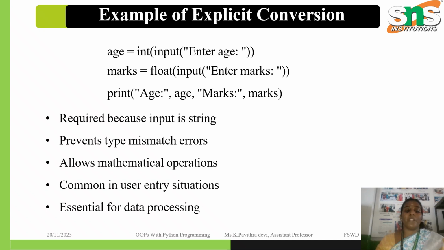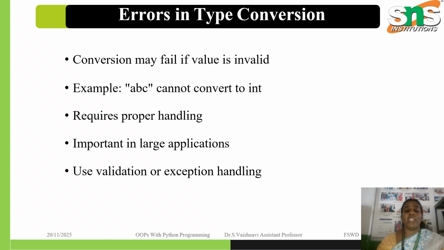Type conversion improves flexibility. However, conversion may fail if the value is invalid. For example, ABC cannot be converted into int. It requires proper handling, which is important in larger applications, and we should use validation or exception handling.